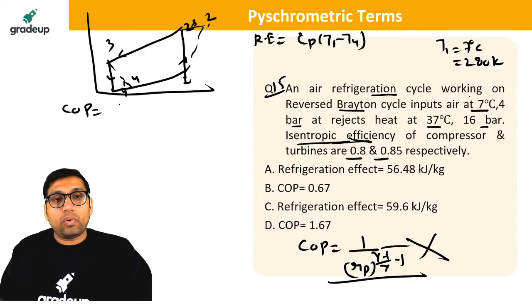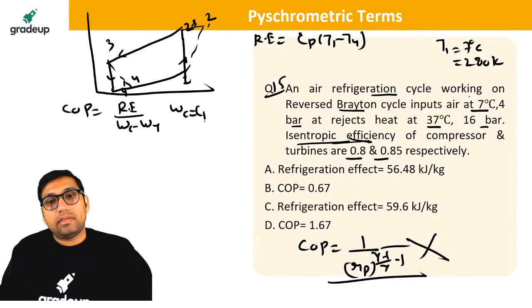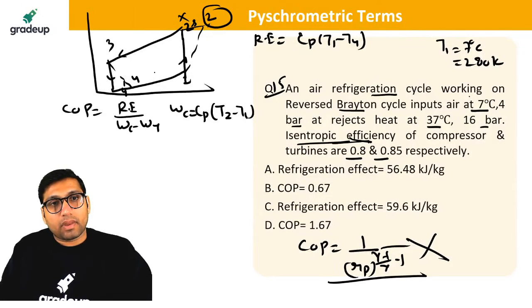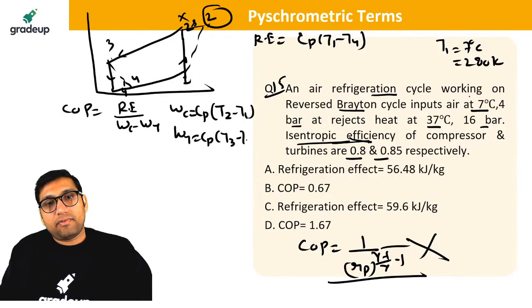COP will be equal to refrigeration effect divided by work of compression minus turbine work. Compressor work will be equal to Cp of T2 minus T1. This T2, not this T2. And turbine work will be equal to Cp of T3 minus T4. This T4, not this T4.